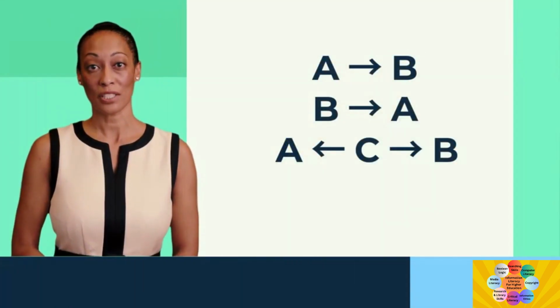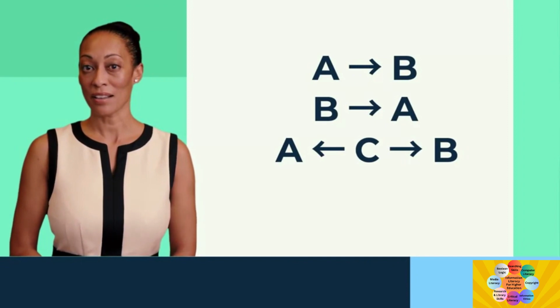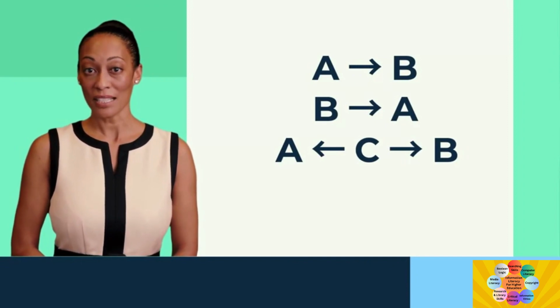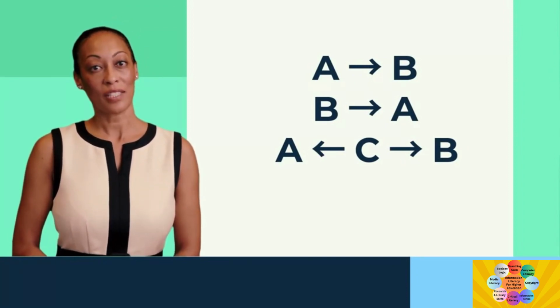In general, when two variables A and B are correlated, we must consider all these possible explanations of the cause of the relationship.